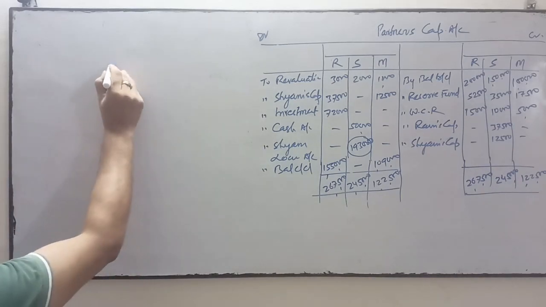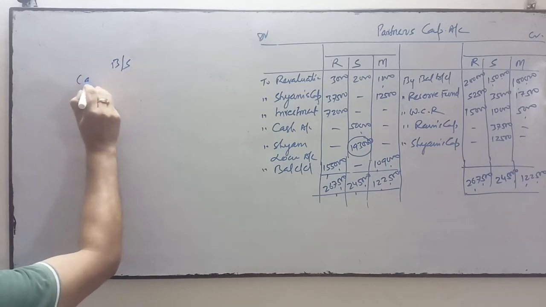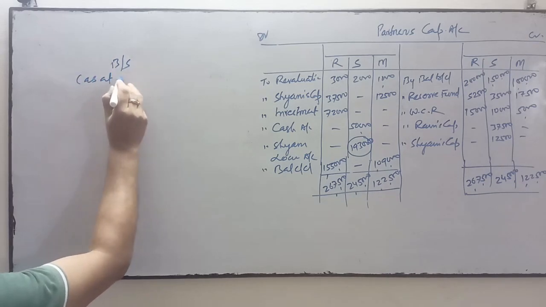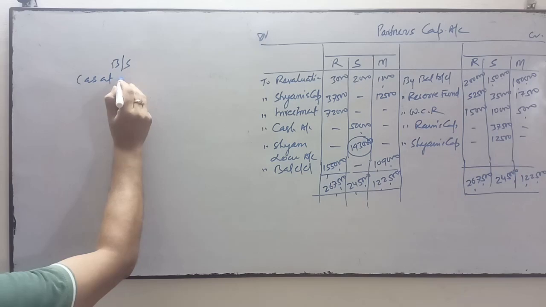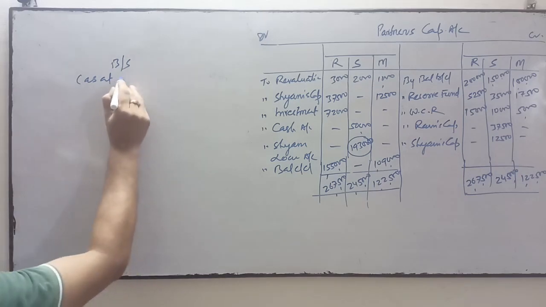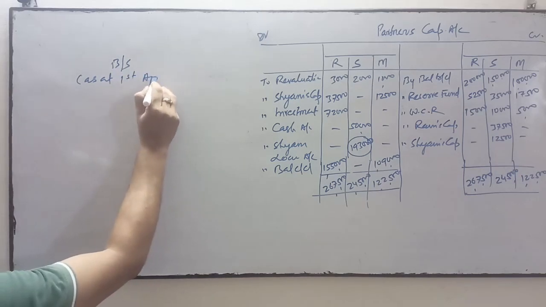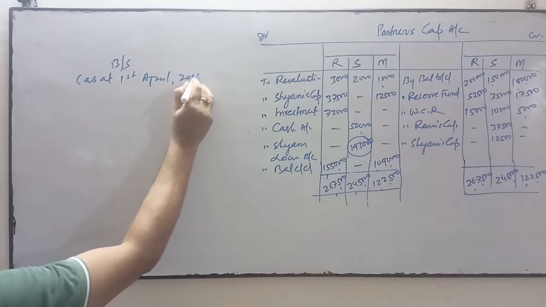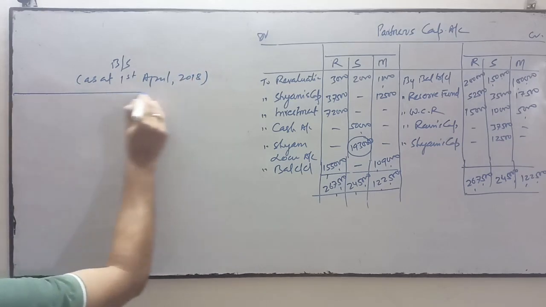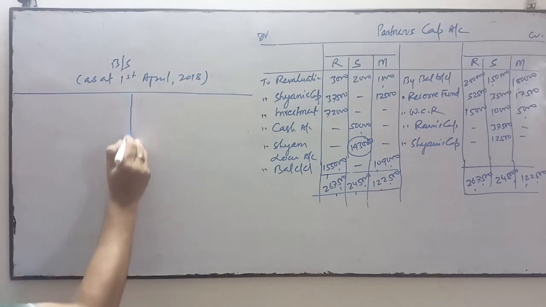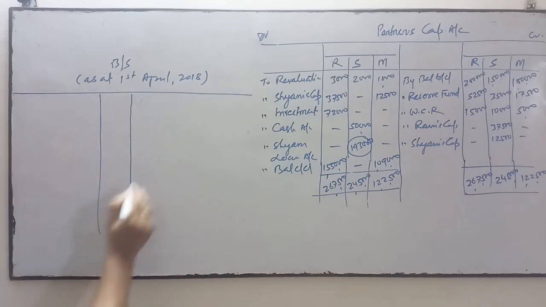Balance sheet as at... on which date will we prepare it? The date of admission was 1st April. So on 1st April 2018, on this date we are going to prepare the balance sheet.